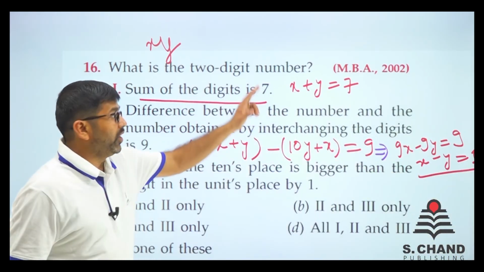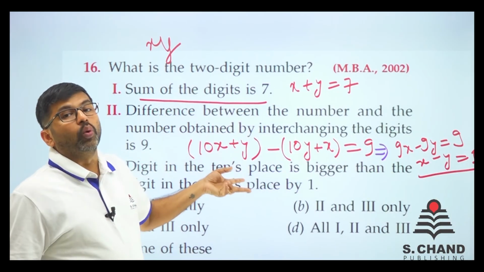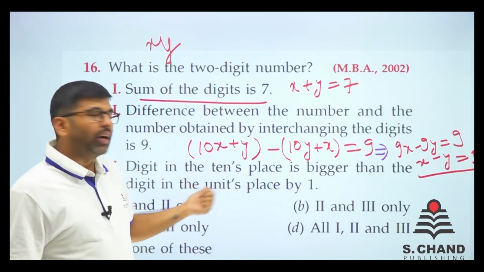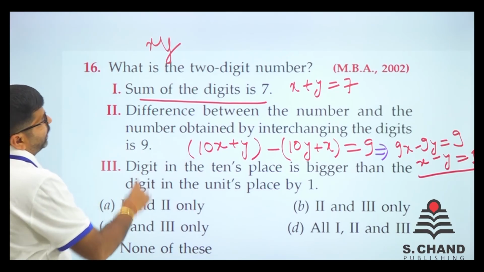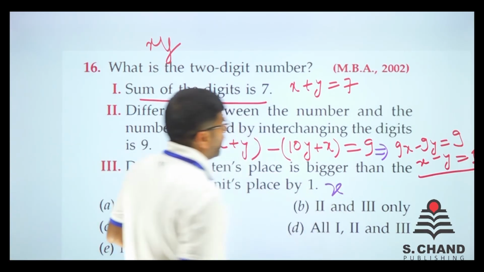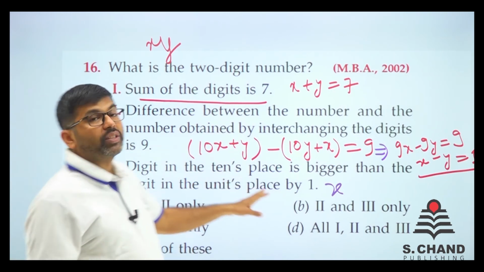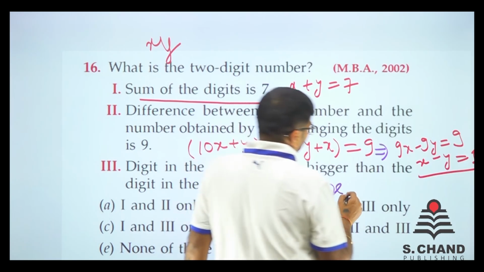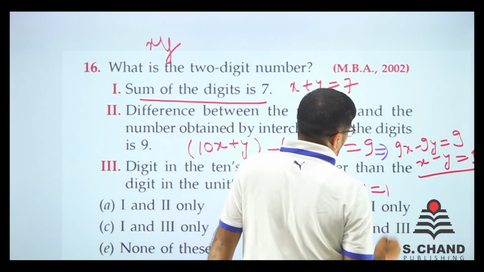So we have two equations and two unknowns. मुझे लगता है कि फर्स्ट और सेकंड से आंसर आ जाएगा, बट स्टिल थर्ड को भी चेक कर लेते हैं। Digit in the tens place is bigger than the digit in the units place. जो units place से बड़ी है, कितनी है, 1. So x minus y is equal to 1.